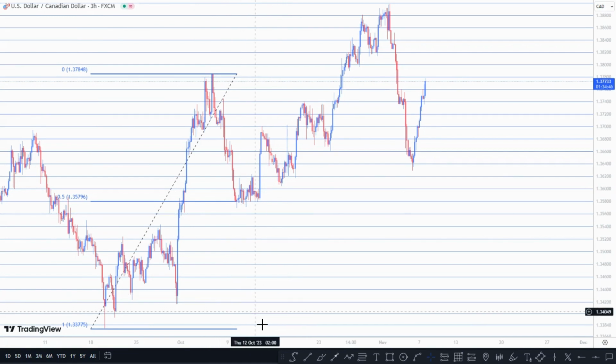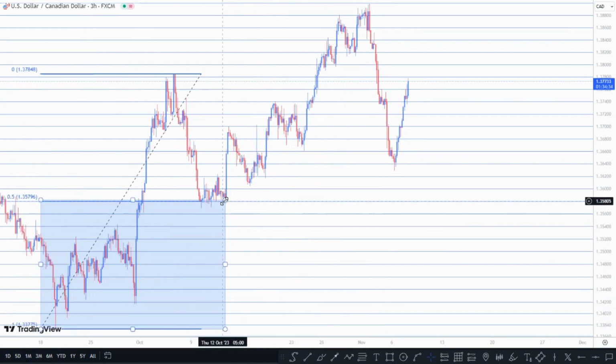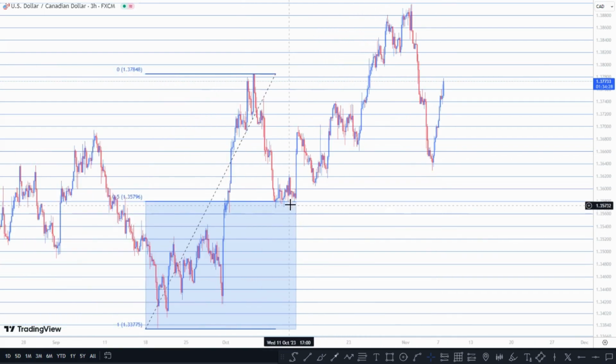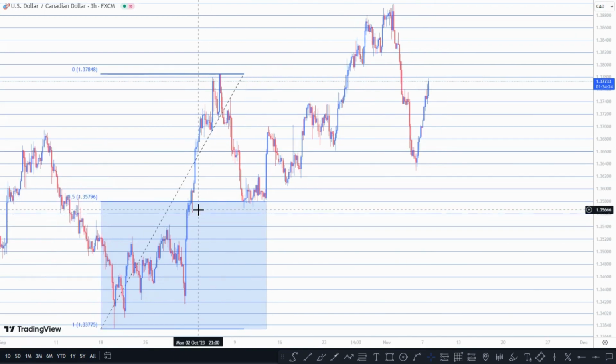So now you can see that we have the 50% right here, which will be from here to here. You can see this one is very much a mitigation to exactly the 50% that then buys off. It buys off right after the mitigation. So I'm pretty sure there was a demand zone that the market mitigated right here in the lower time frame that gives the buy spaces.